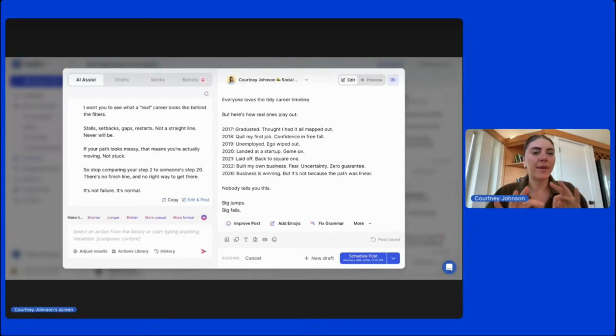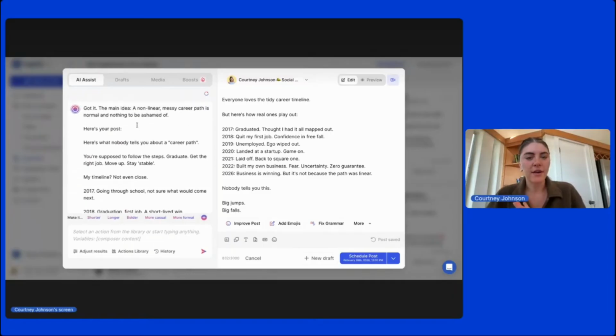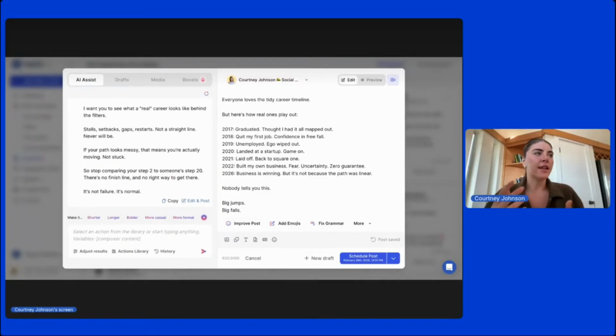So what's really cool about Taplio Pro and using the AI assist is it actually has that entire library of viral posts. So it already understands the patterns. The AI assist already knows what's a good hook. It already knows how to format something really well for LinkedIn, right? You can see it's got these natural line breaks. It's got a LinkedIn optimized voice, where other platforms just don't do that.